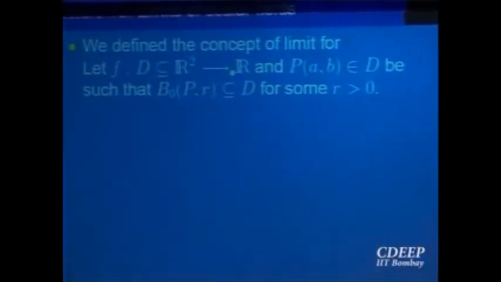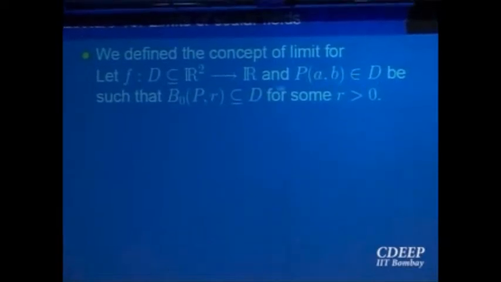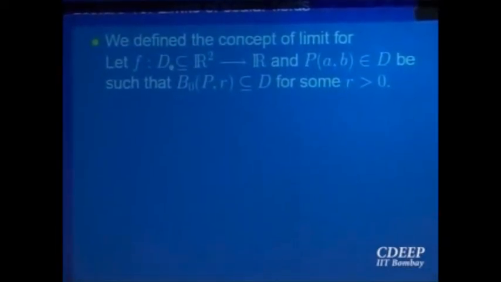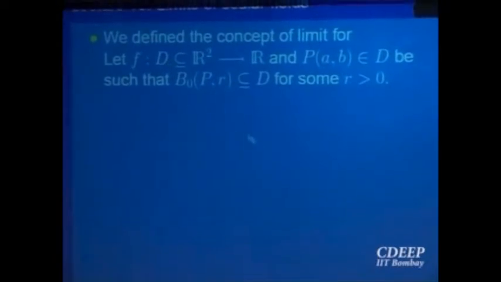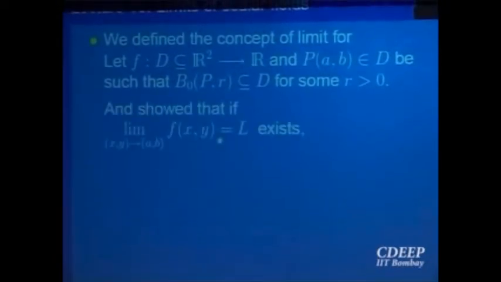So if you recall, in the previous lecture we started looking at the concept of limit of a function of two variables. We defined the limit for a function f, defined in a domain D in R2, taking values in R. Suppose P is a point such that in a neighborhood of P the function is defined. Then we define the limit of the function at the point (a, b) to be equal to L if for every sequence (xn, yn) converging to (a, b), of course not equal to (a, b), the sequence f(xn, yn) converges to the same limit L.